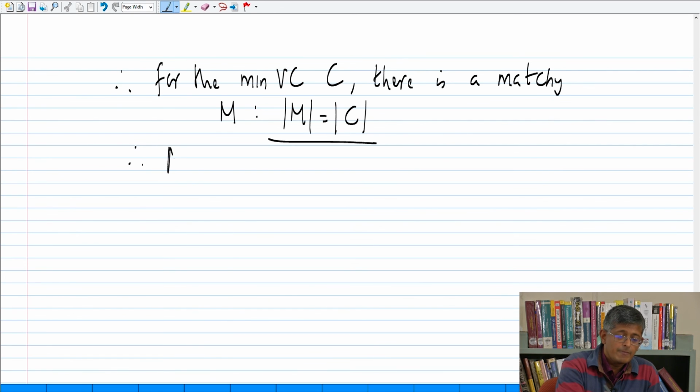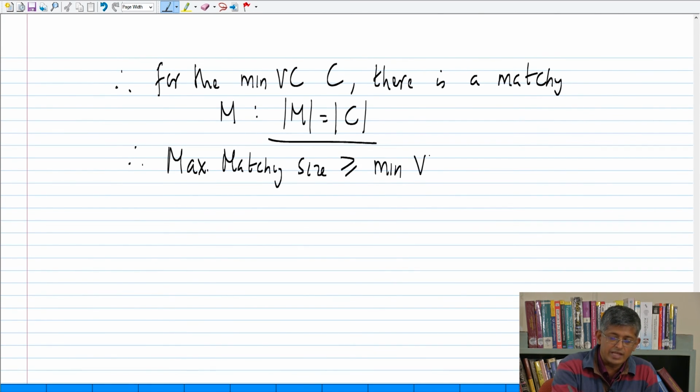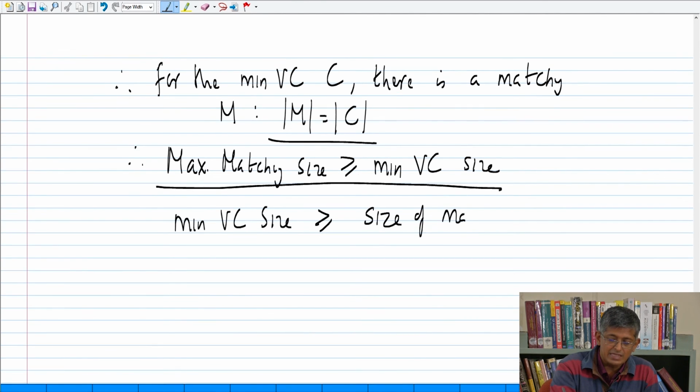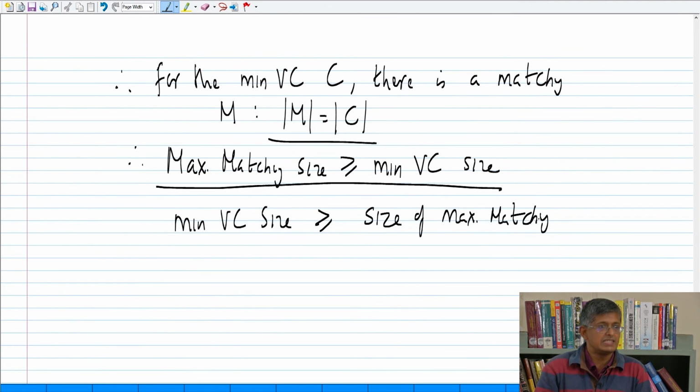Therefore, maximum matching size is greater than or equal to minimum vertex cover size. It is easy that minimum vertex cover size is at least the size of maximum matching. This is very easy, because for as many disjoint edges as you have, you have to pick at least as many vertices.